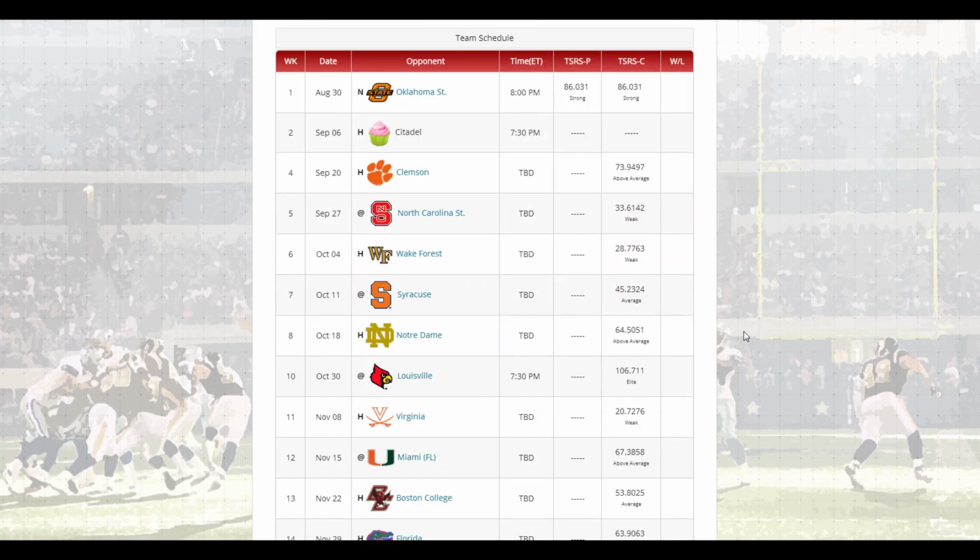And then as we look at the team schedule, there's some interesting information on here as well. TSRS-P and TSRS-C. So the TSRS-P refers to the TSRS rating of the team at the time the two teams played. And the current is what it is now. So if we were on, say, week 6, you would see that Florida State played Oklahoma State when they were this rating, but the current may be higher, may be lower at week 6, and you can kind of get a relative idea of how difficult the team was when they played and whether they got stronger or weaker.